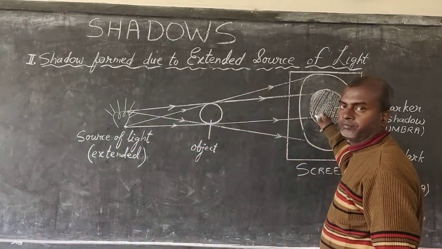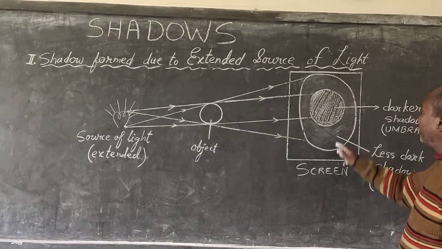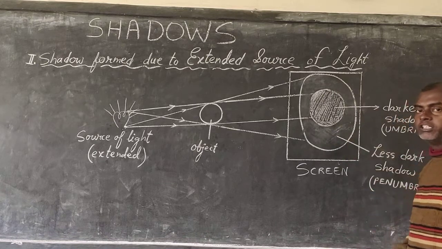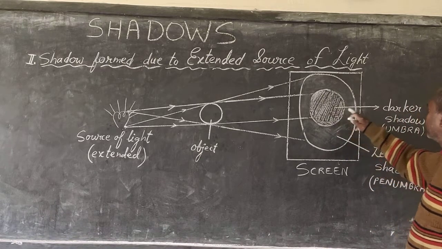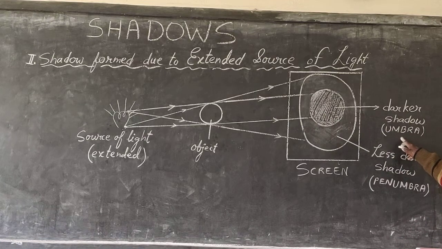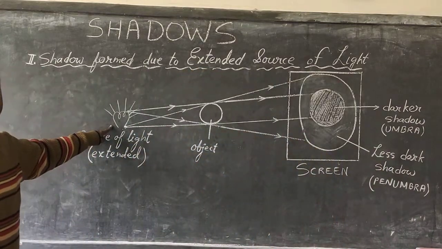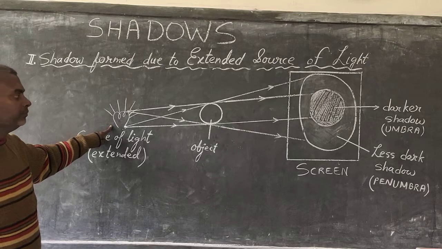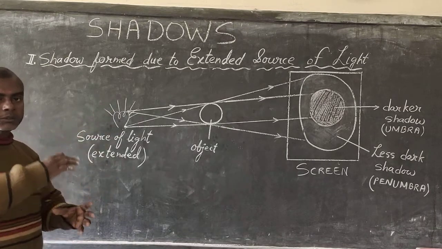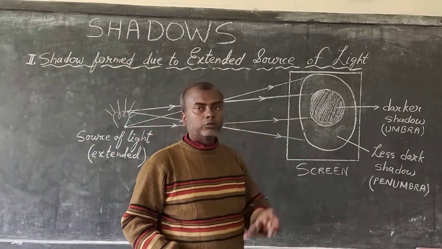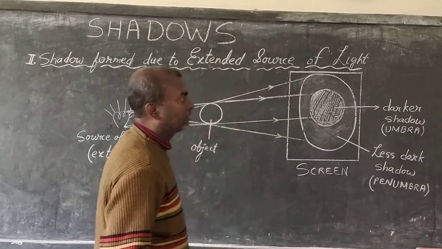Now the shadow. We have 2 patches, one in the center which is darker than the other surrounding this dark region. The darker patch in the center is called the umbra and the surrounding less dark patch of shadow is called the penumbra. So this is the case when the source of light is bigger than the point source of light. Okay? And as the source of light becomes bigger and bigger, if it becomes bigger than the object, then this umbra shadow becomes smaller and smaller. Alright, keep that in mind.